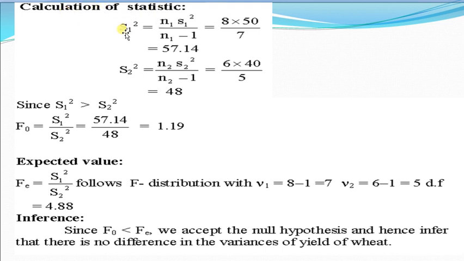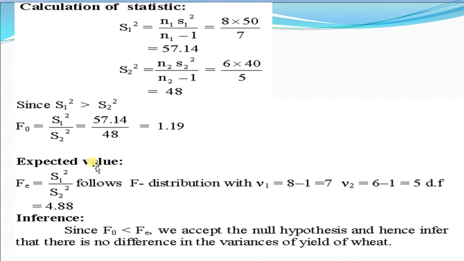Calculate the test statistic by this F. And what is S1 square? That is n1 s1 square upon n1 minus 1, that is 8 into 50 divided by 7, that is 57.14, and S2 square is equal to n2 s2 square upon n2 minus 1, that is 6 into 40 divided by 5, that is 48. Since S1 square is greater than S2 square, then F is 57.14 divided by 48, that is 1.19.